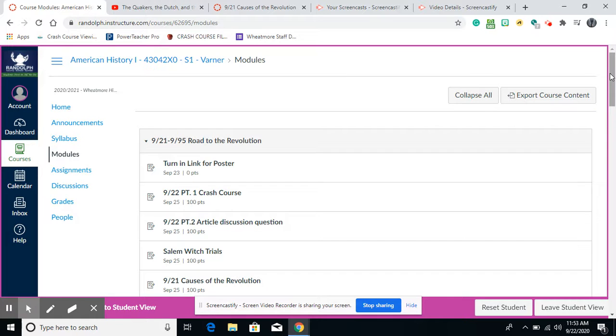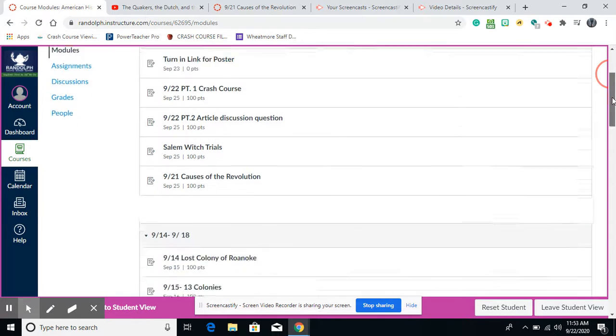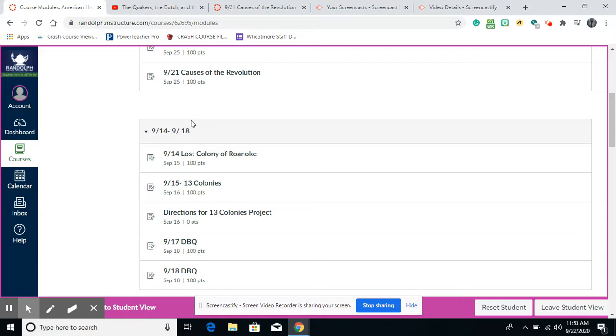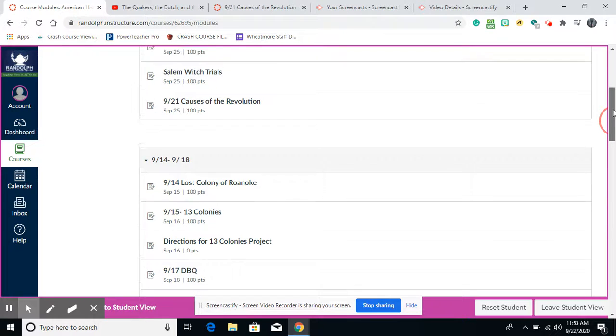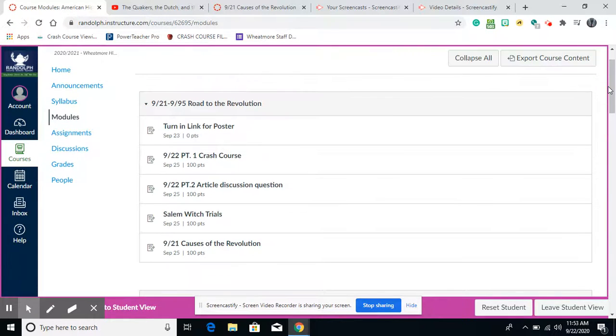So if they're missing any work, I highly suggest that they complete the work that they are missing. They have until Friday at 11:59. At that time, all of the modules before the 9/14 to 9/18 module, including this one, will be closed permanently. They will not be reopened. This module for this week will stay open until next week, except for their poster that they were given a week to work on.